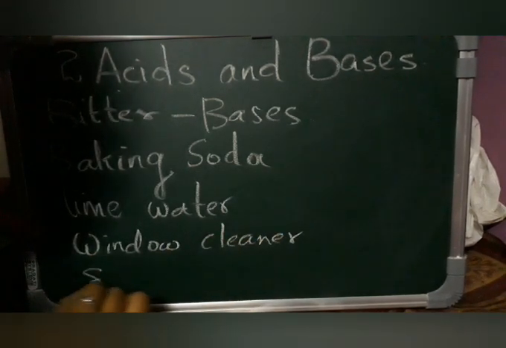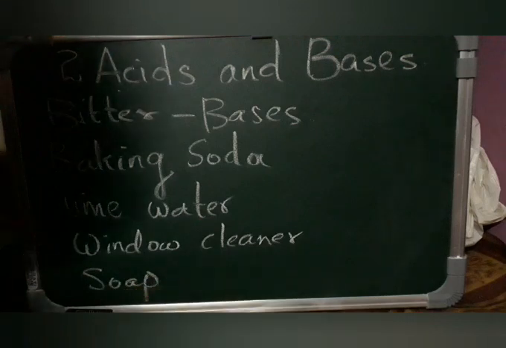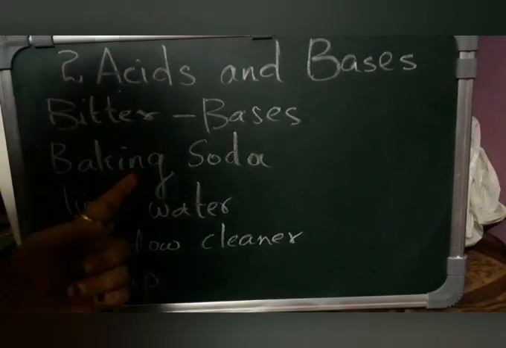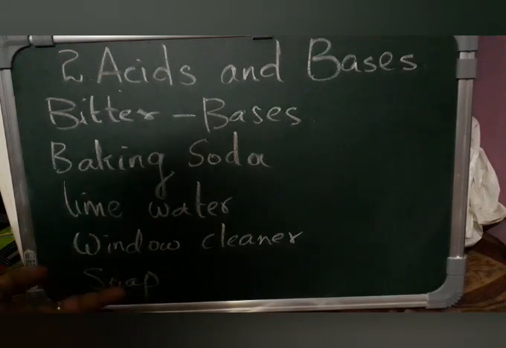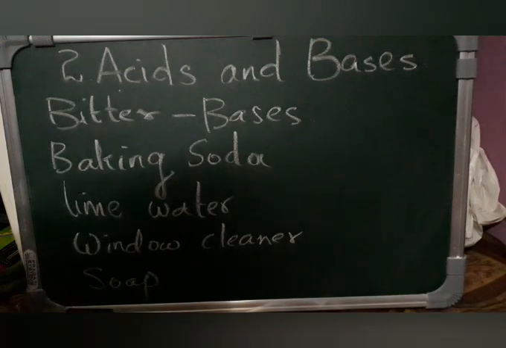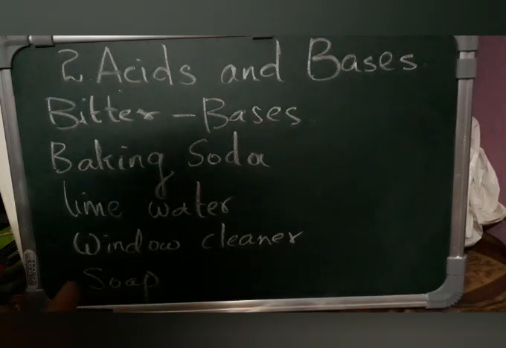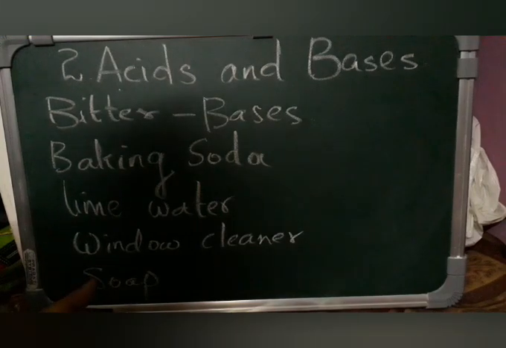You can say soap, any soap, whatever soap we use at home for washing our clothes or cleaning our body. Or we can say shampoos, all these we can include under base.